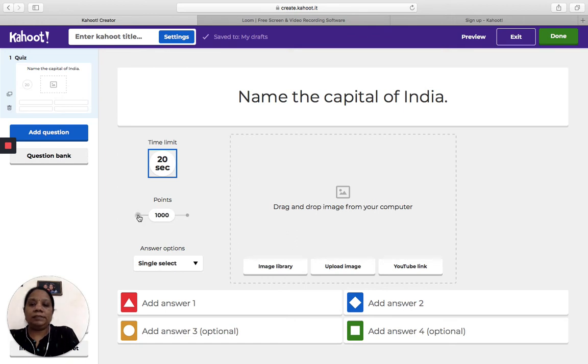So you have 3 levels. You can assign 0 to the question, you can assign 1000, and the third level is 2000. So let me take up the center one, which is 1000 points for this question.